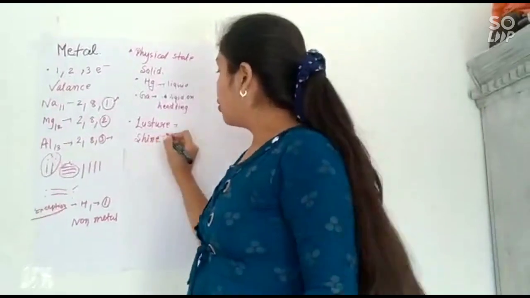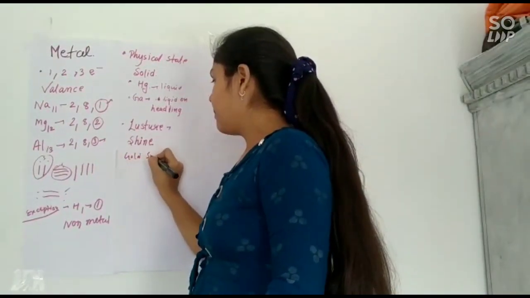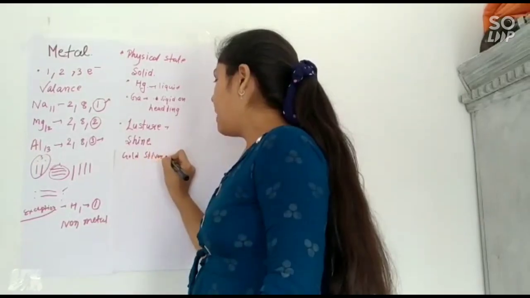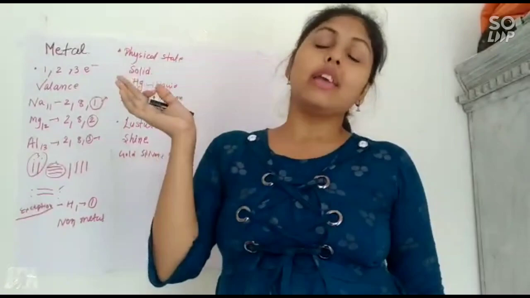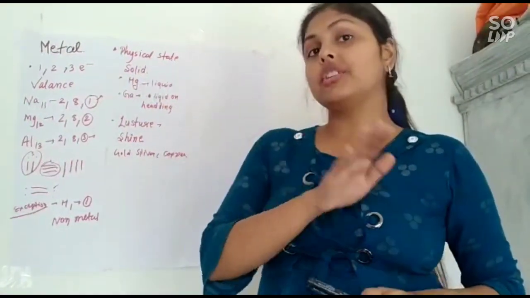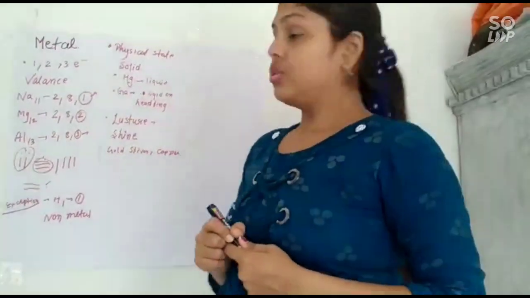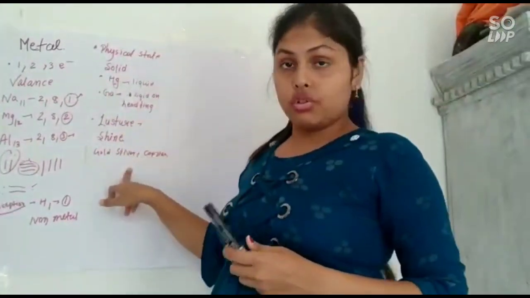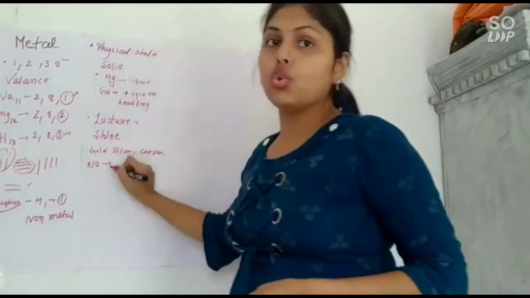For example gold, silver, copper and many other things. Even in old times, scientists got to know by the shining surface whether it is a metal or not. Here is an exception also: sodium is a metal, but it has no luster.